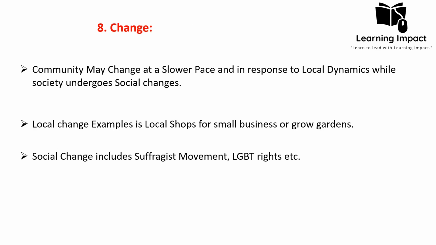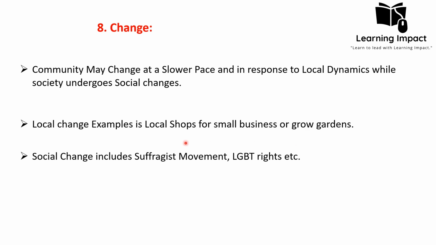Then, change. How do community and society change? Community and society both change because culture is not always static. But communities change at a slower pace because they have high social solidarity and high social cohesion. So they change at a slower pace and they respond to local dynamics. But in case of society, they undergo social changes which are at a broad level and have global effects.